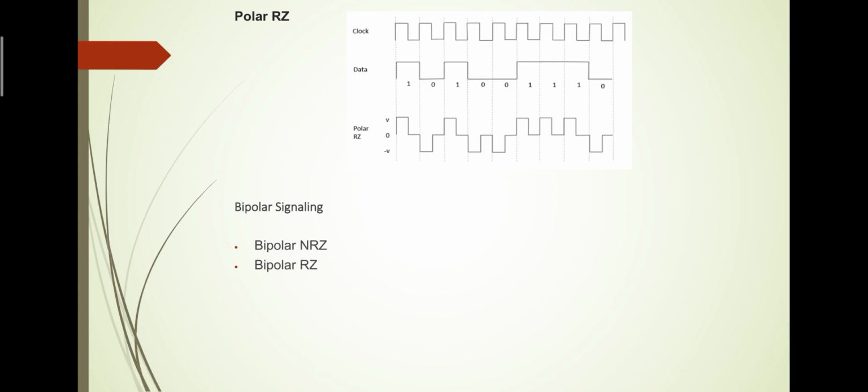Bipolar signaling. This is an encoding technique which has three voltage levels: plus, minus and zero. Such a signal is called a duobinary signal. An example of this type is alternate mark inversion, denoted by AMI. For a 1, the voltage level makes a transition from plus to minus or from minus to plus, with alternate ones having opposite polarity. A 0 will have a zero voltage level.